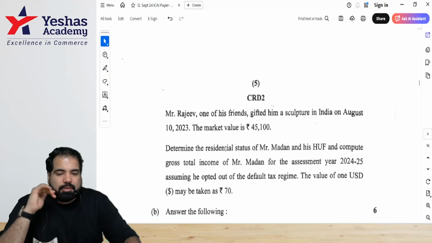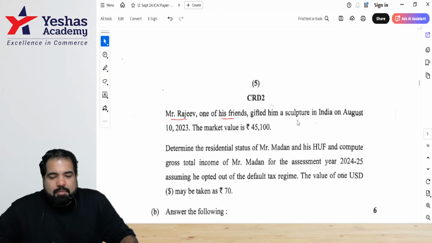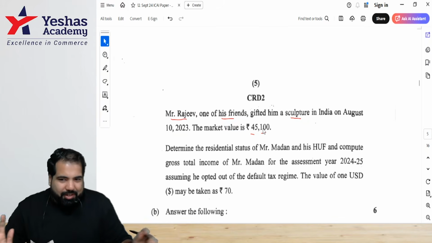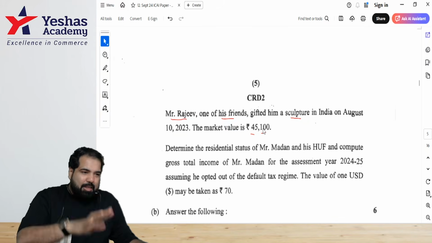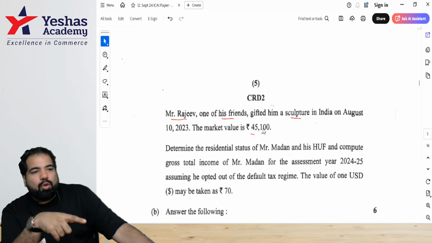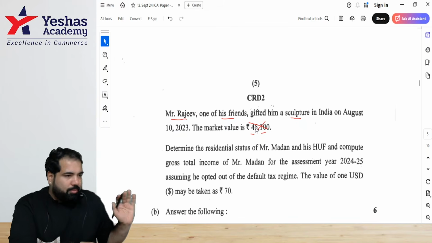Yes. We'll read this part, which of course will not have any impact, guys. One of his friends gave him a sculpture. I don't know for what reason sculpture, but 45,100. Yes, guys, sculpture again IFOS. This is a mixture of IFOS and residential status. Only if it's more than how many thousand? This is not more than 50,000, so it will not be taxable.